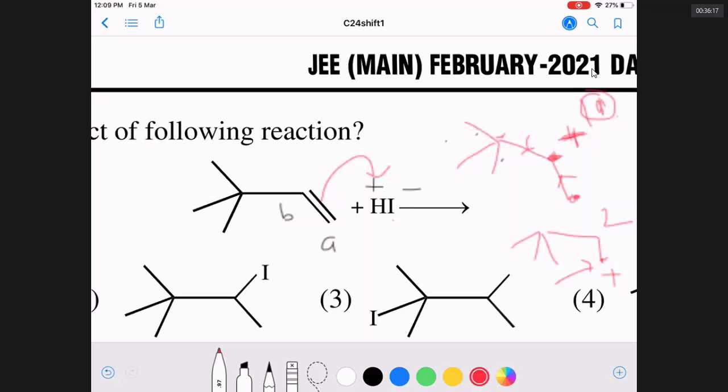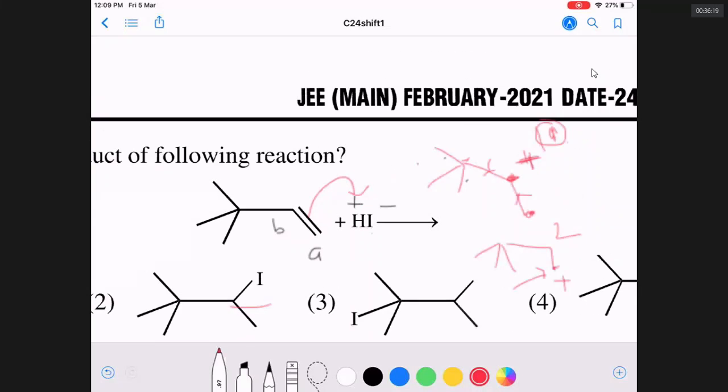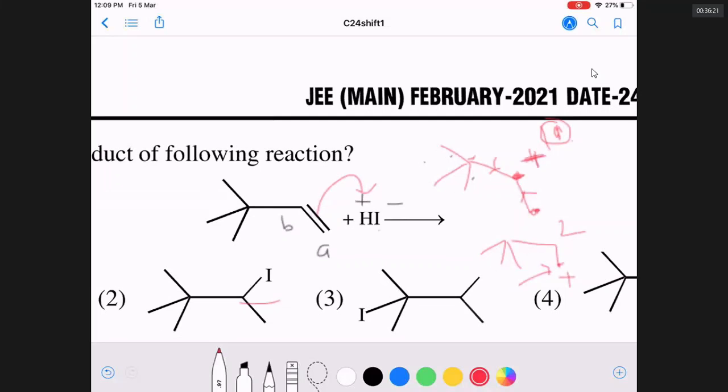The product is like one. Can you see here one? The product is like two. Can you see two? Yes, sir. But what happens is, I already said tertiary carbocation is more stable than secondary carbocation.